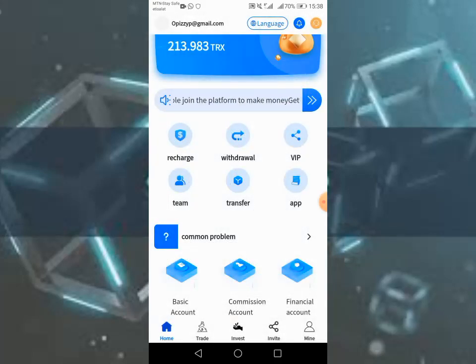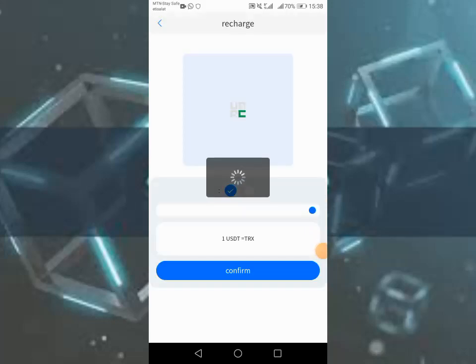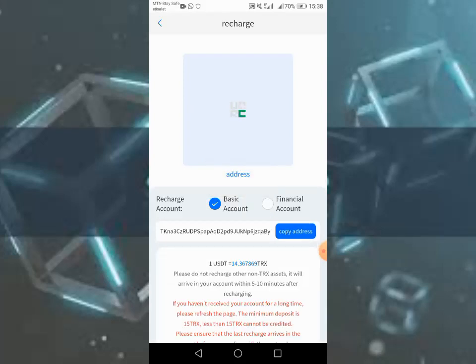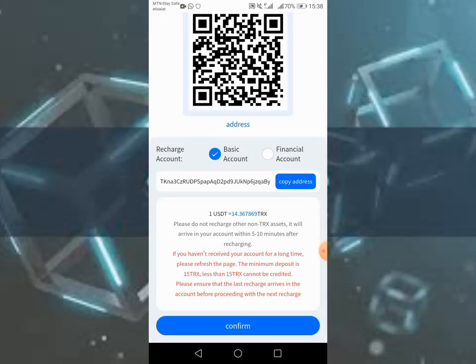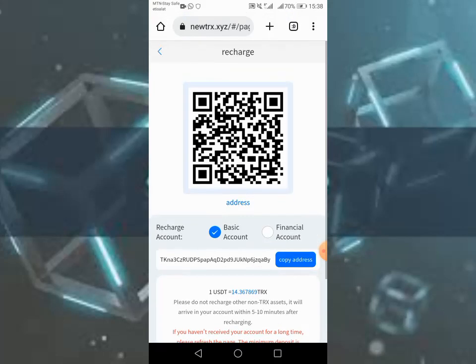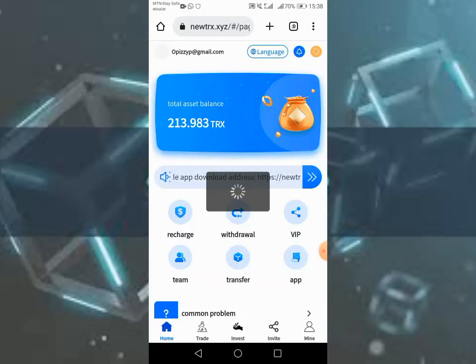How to deposit is very simple. Just click on this recharge here, and copy the address you see. You can deposit either USDT or TRX. For this video you can deposit through USDT. Then you click on confirm, so you have deposited, and you are good to go.